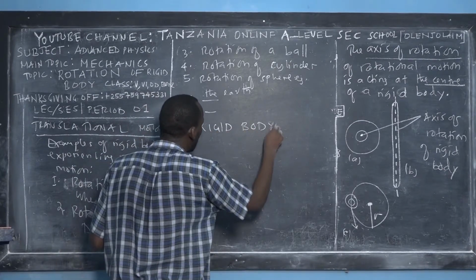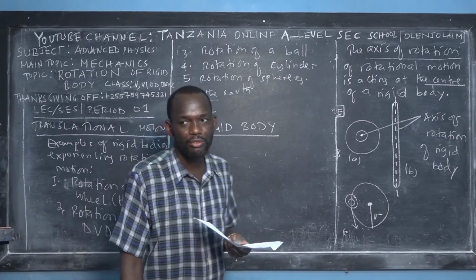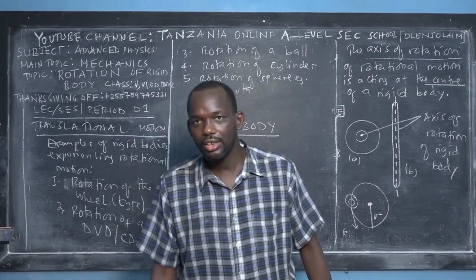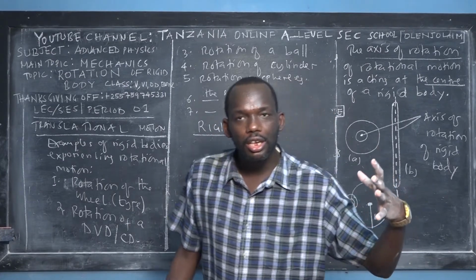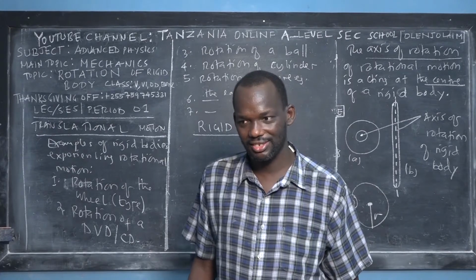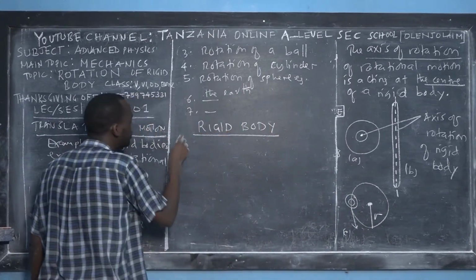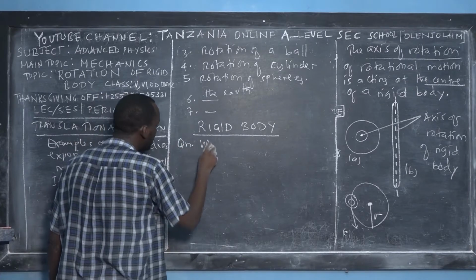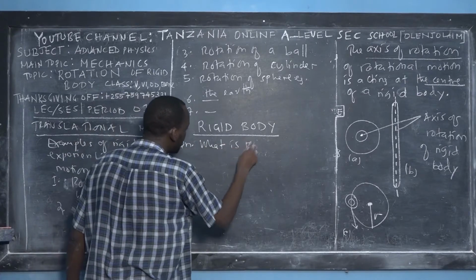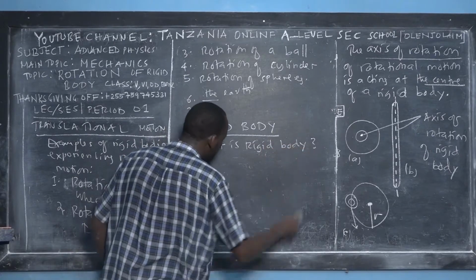The question I want to ask you: pause the video for a minute and ask yourself, we've been hearing rigid body. What is it? That's the fundamental question.